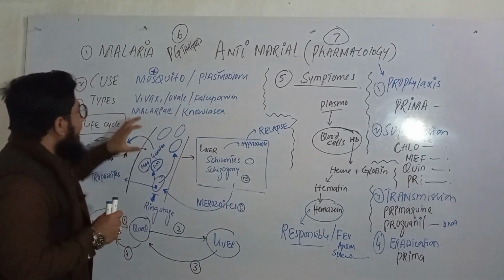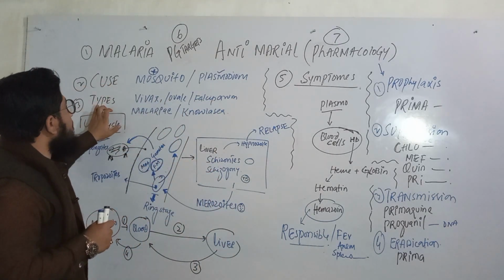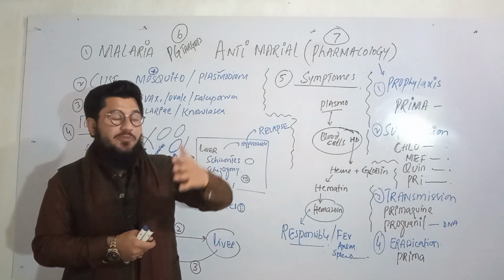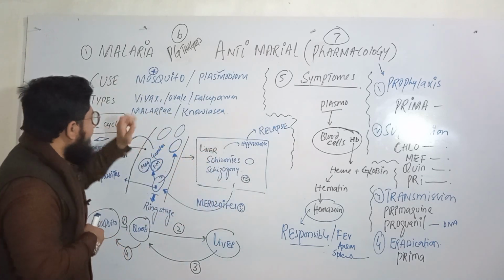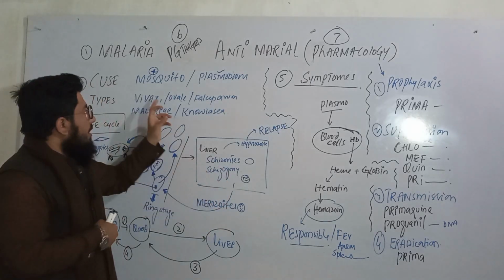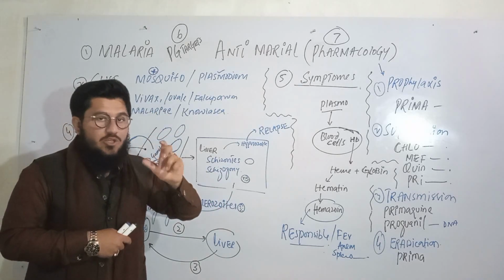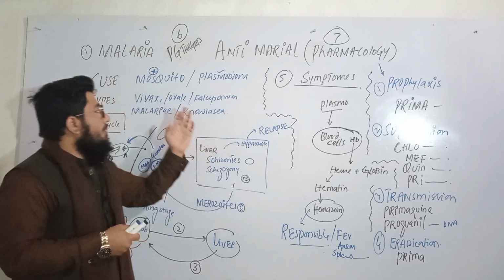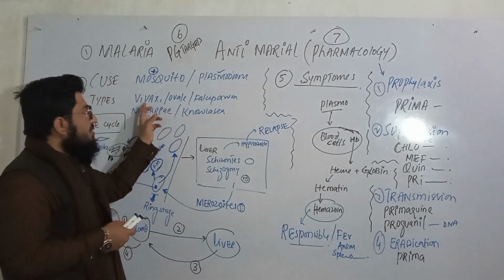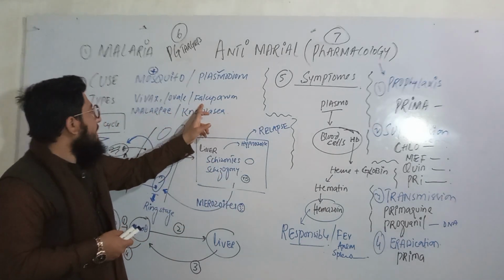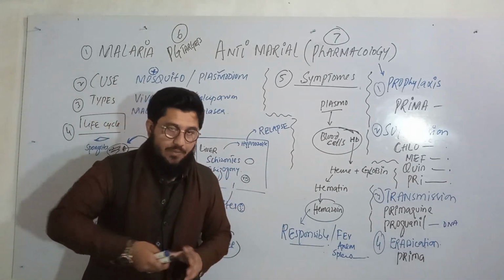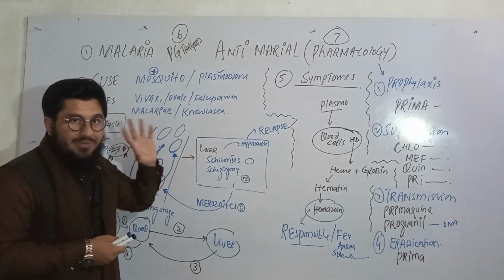Okay. Now let's come to the second point, the types of malarial parasites. The question is, how many types of malarial parasites are there? Very simple. We have five types: Plasmodium vivax, Plasmodium ovale, some people pronounce this as ovale, Plasmodium falciparum, Plasmodium malariae, and Plasmodium knowlesi, the very recent, newly discovered one. These are the types of malarial parasites.